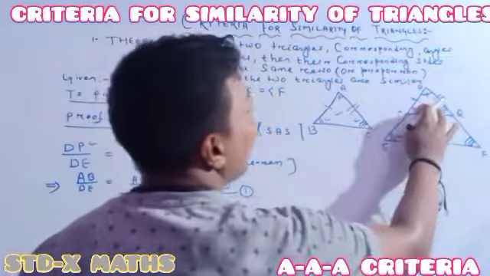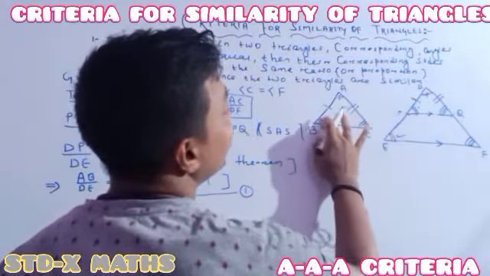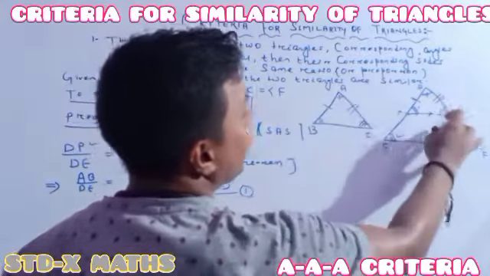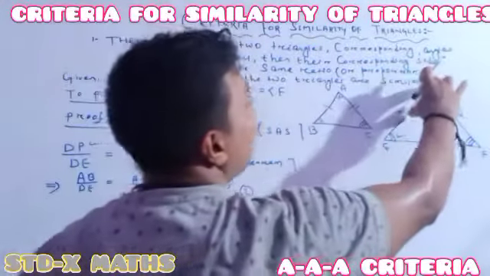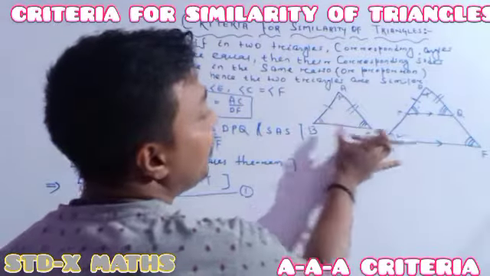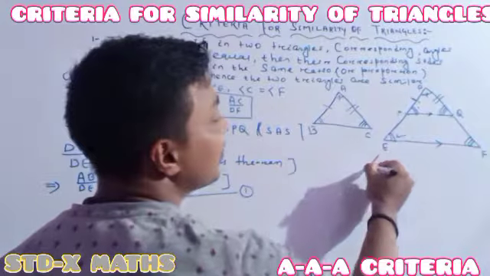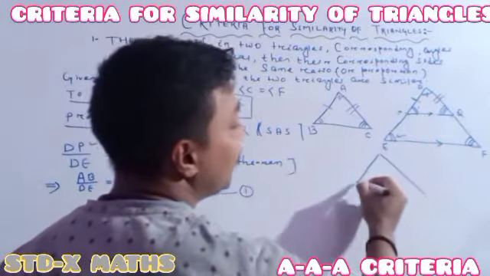See one thing: in the last example, ABC and here DF, AB I copied to this one and AC I copied to this one, but I did not copy BC on EF. Suppose in another figure I do it like this. Suppose the copy style I do like this.